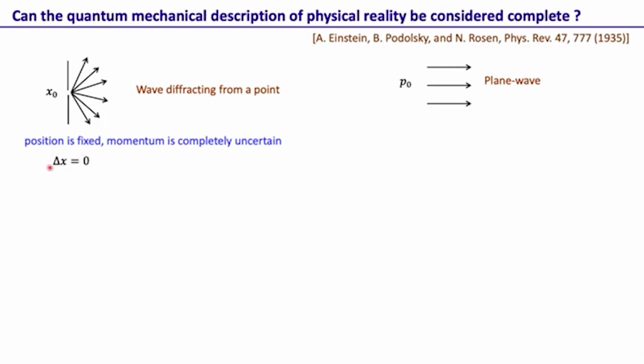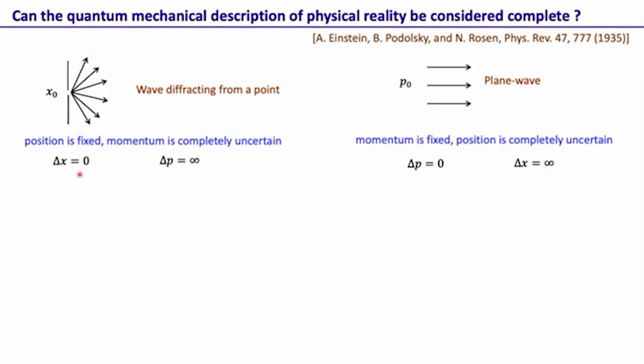This we can write as delta x, the uncertainty in x, equal to 0, because position is of course fixed, but the uncertainty in p, the momentum, is infinity. Similarly, for our plane wave example, the momentum is fixed and position is completely uncertain. That means the uncertainty in p is 0 and the uncertainty in x is infinite.